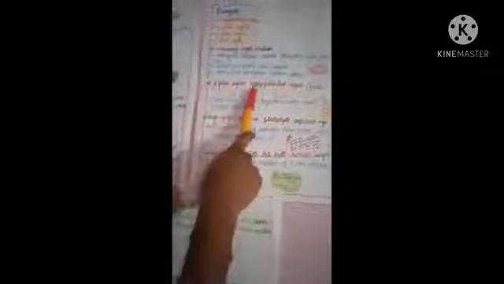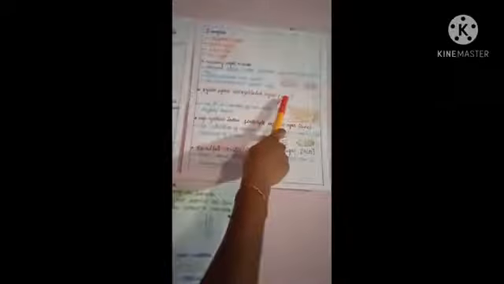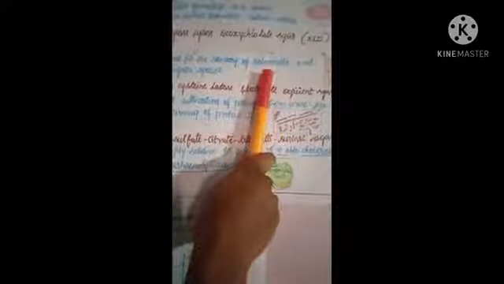Next one is xylose lysine deoxycholate agar. It is called XLD agar. It is used for the recovery of Salmonella and Shigella species. See, this is the diagram of XLD agar.